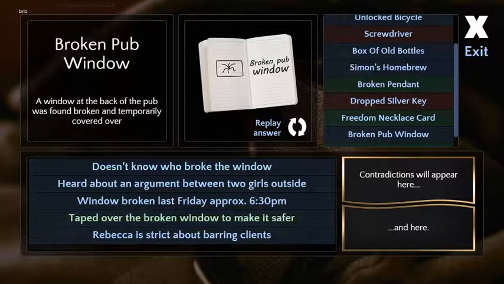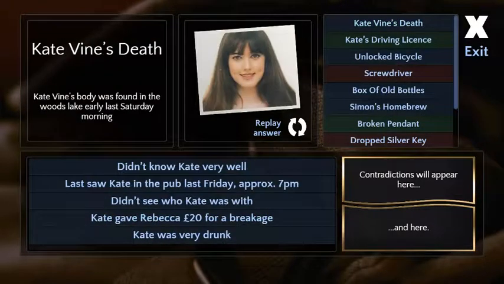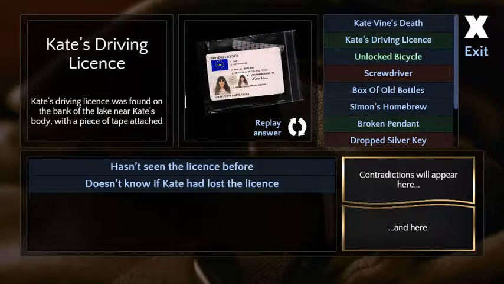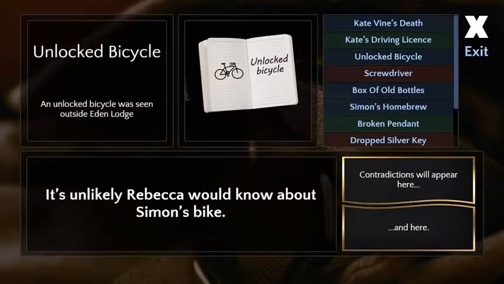Seems like there's a lot about this window. Didn't see who she was with, so that's not helpful. She didn't really... Can you ask her about the bicycle? No, you can't. She wouldn't know about the bicycle. Gotcha.